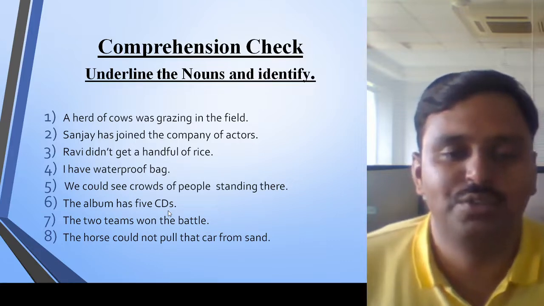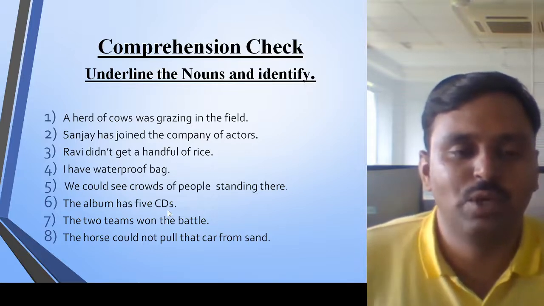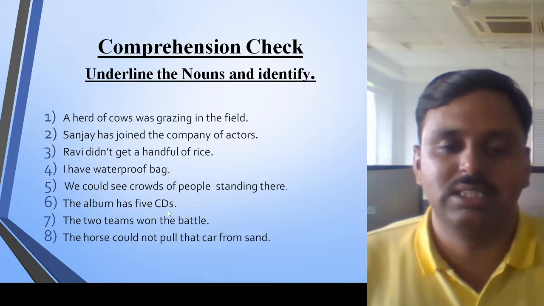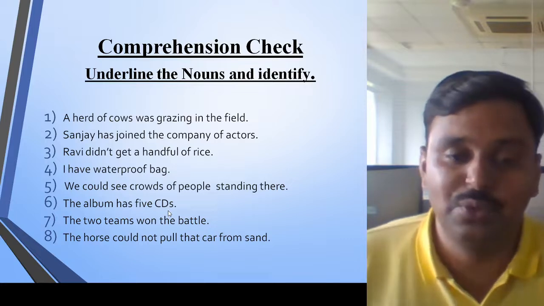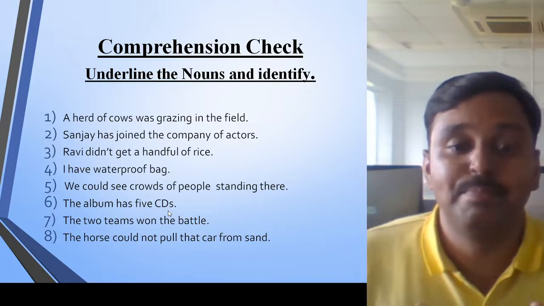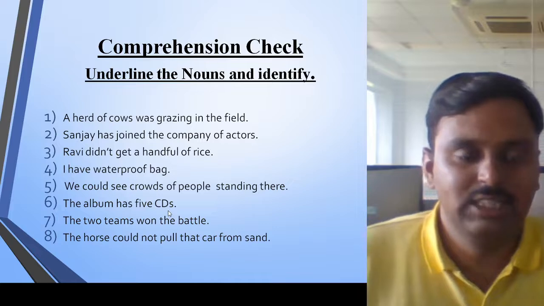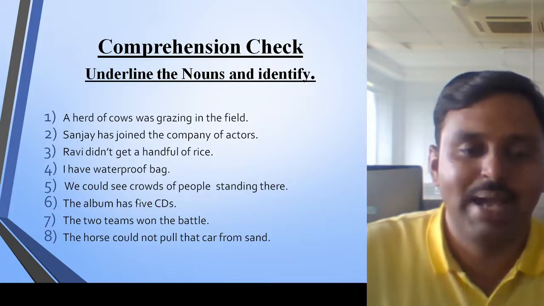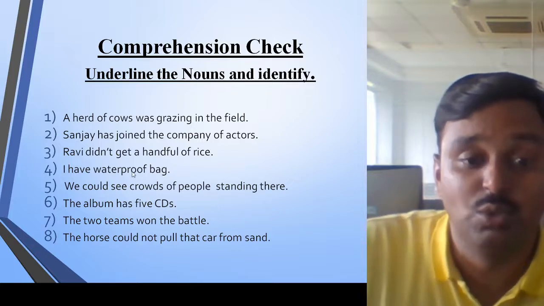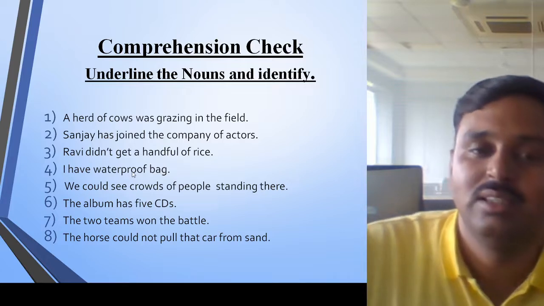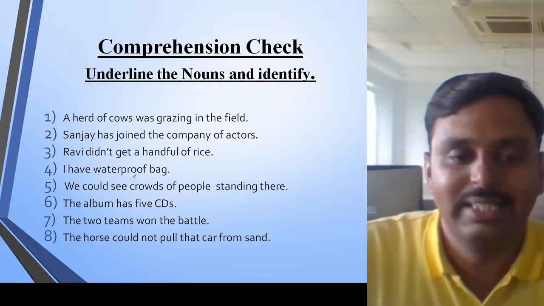Let's go for a third example: Ravi didn't get a handful of rice. Ravi is again a proper noun because it refers to a particular person. Rice is a common noun, and can refer to the material as well. And handful is a compound noun; from this we get two words, hand and full. Next, the fourth example: I have a waterproof bag. Bag is a common noun here, but waterproof is an example of a compound noun because it has two words, water and proof.